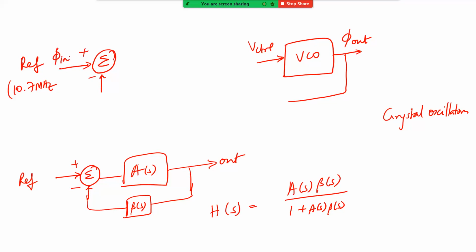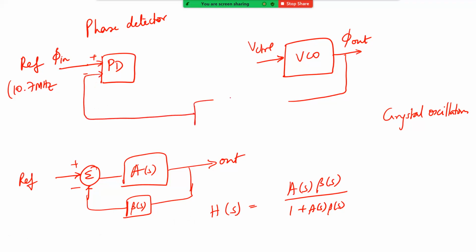Now, before we even do that, let us say this summation block, this subtraction block, can be implemented by what is called a phase detector. This is going to be plus minus. It's going to give you the phase detection. Now, for this to happen, both have to be at the same frequency. How can we do that? That can be achieved by having a frequency divider.